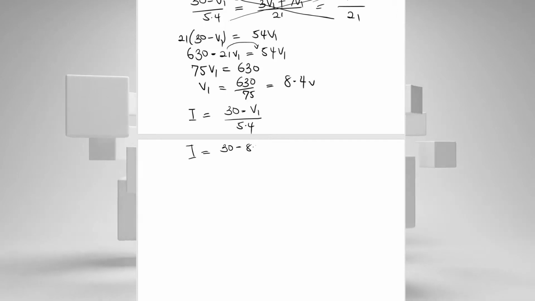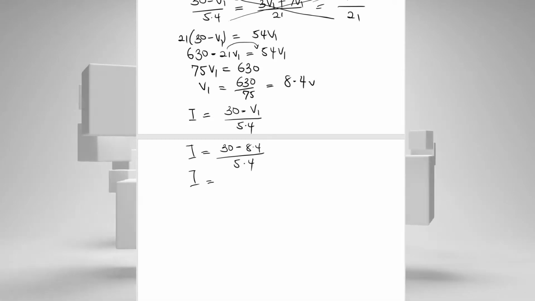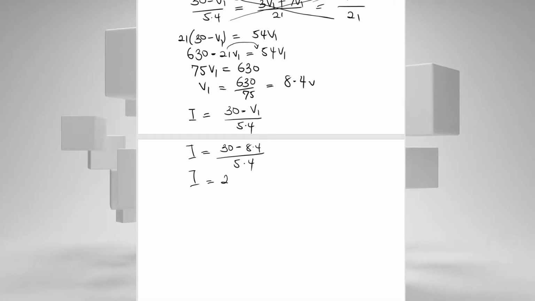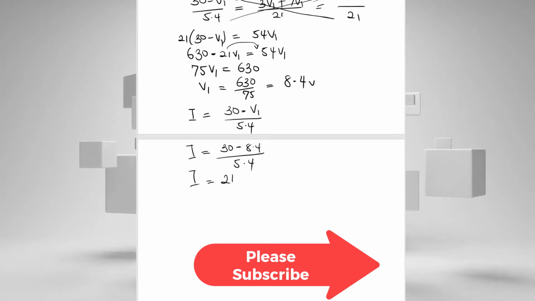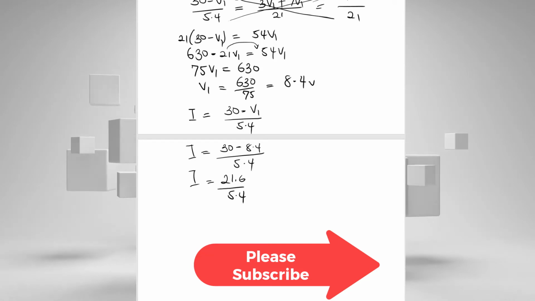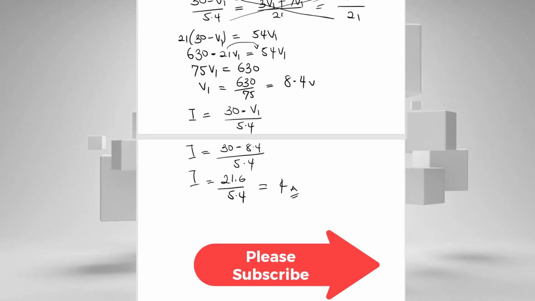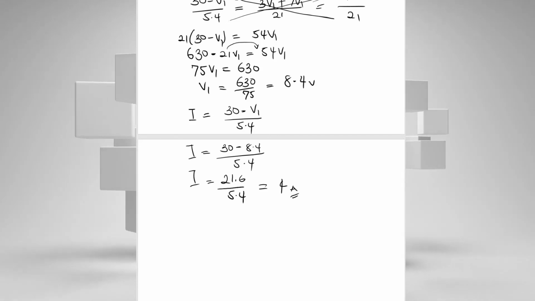So we can put V1 into that equation, and then I will be equal to 30 minus 8.4 over 5.4. 30 minus 8.4 will give us 21.6 over 5.4. And if we use our calculator to resolve that, we'll get that I is equal to 4 amps. That is using Kirchhoff's Nodal